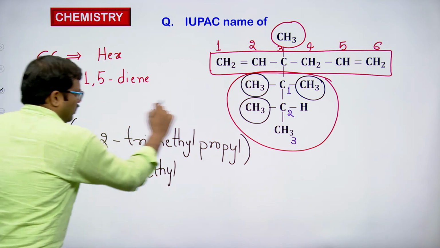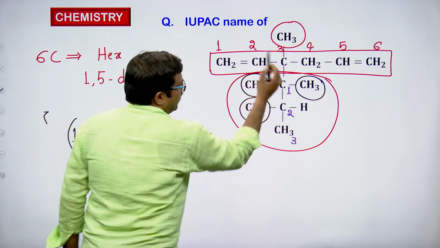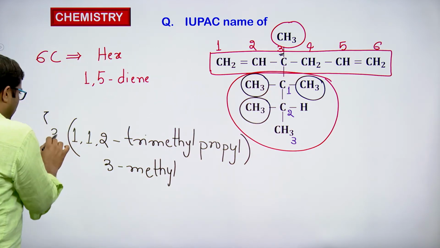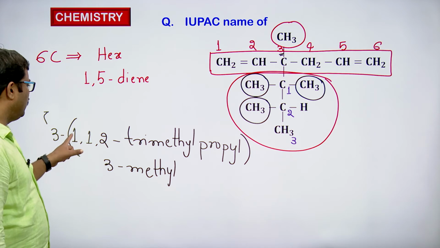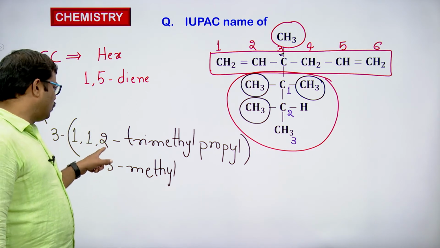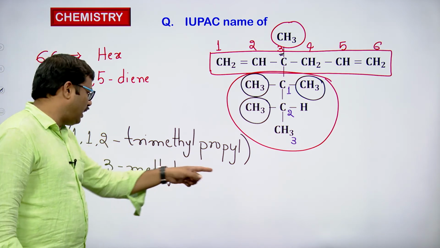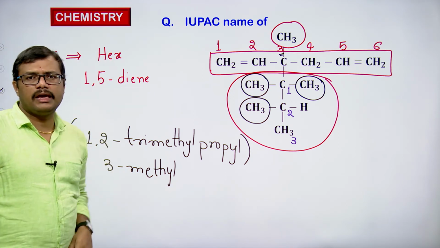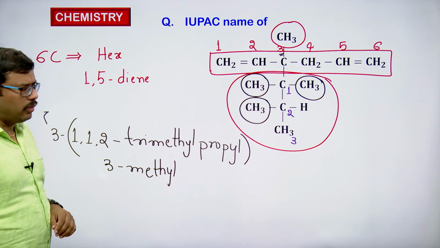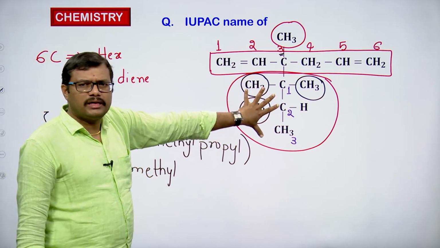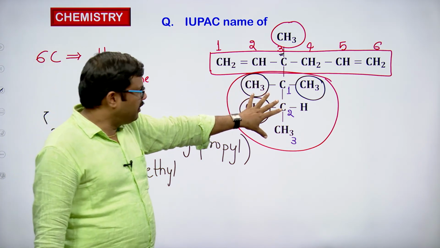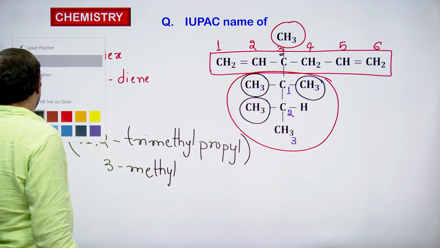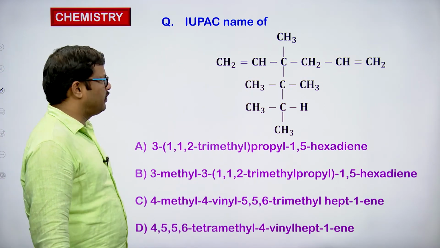So this total complex substituent is present on which carbon atom? The carbon which is labeled 3. So we have to write 3 here: 3-(1,1,2-trimethylpropyl)-3-methyl hexa-1,5-diene is the name of this compound. Okay. So we are taking this as a complex substituent and then naming the alkene accordingly. Let us see what name we are going to write.